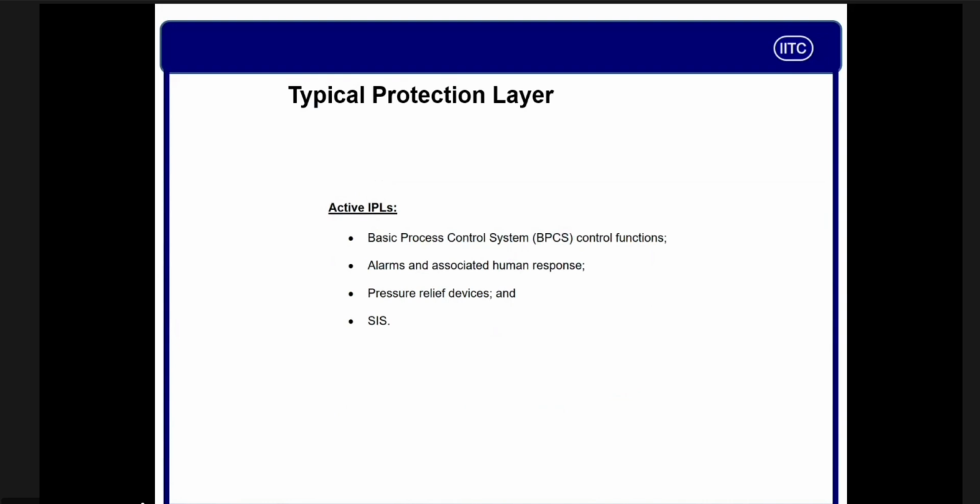So first IPL is BPCS, Basic Process Control System. That means you have any LCV, PCV, FCV. This is BPCS. Second is alarm with human intervention. Say for example, you have got PAH. On PAH, the operator has to take some action. But in terms of pressure alarm, we have to have sufficient response time. If the response time is not more than 10 minutes, we will not take those as an IPL.